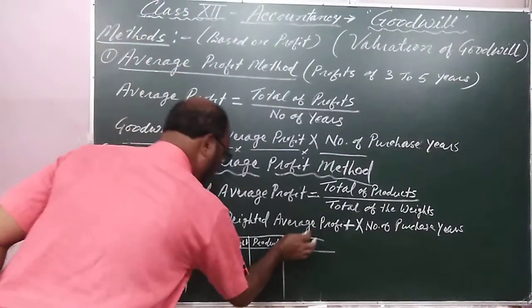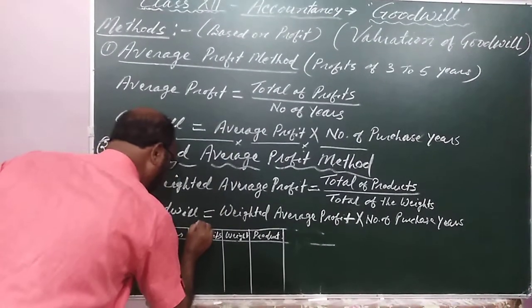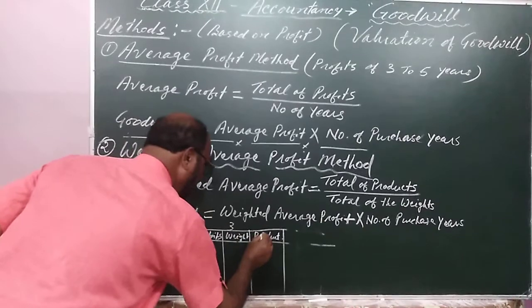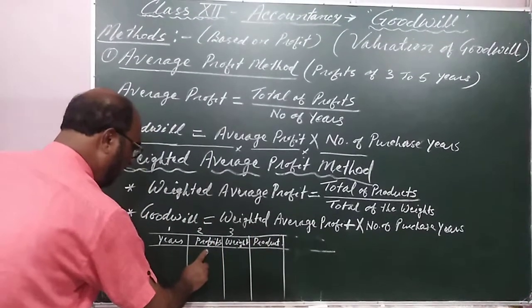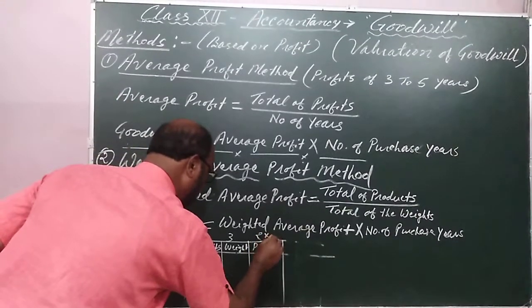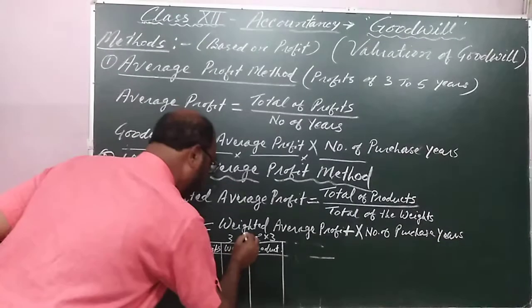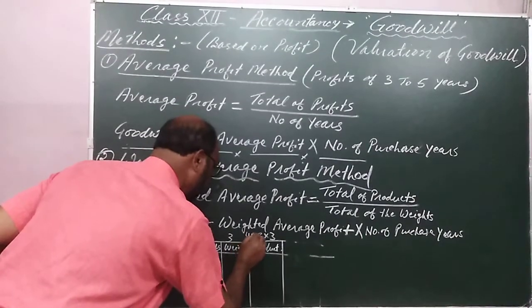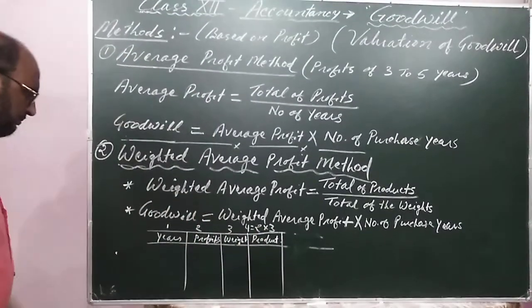Column number 4 is the product, which is equal to column number 2 into column number 3.